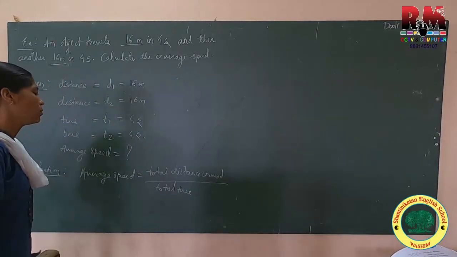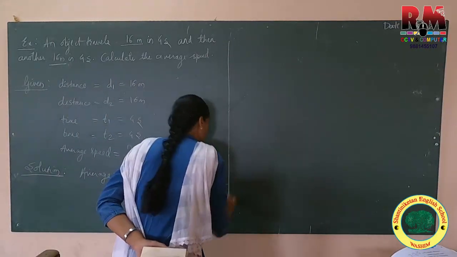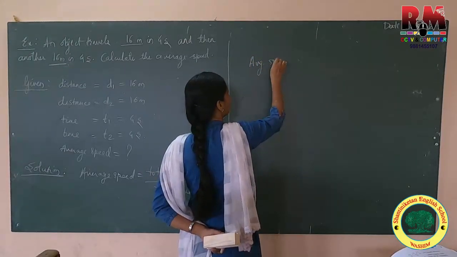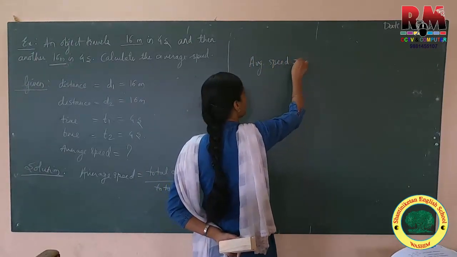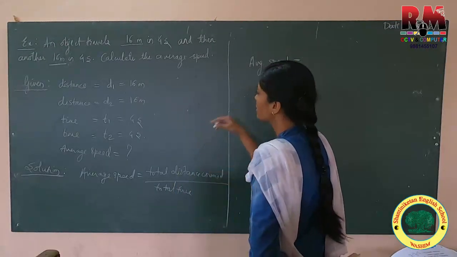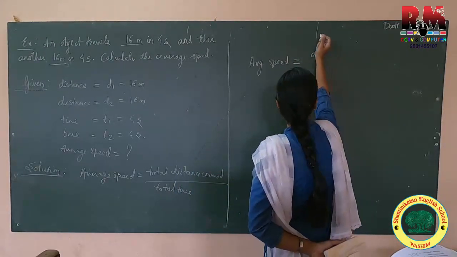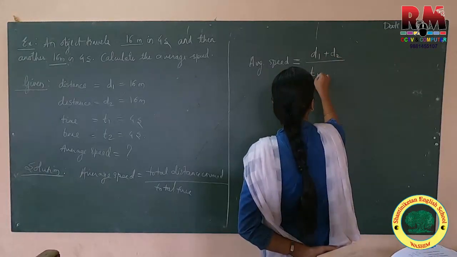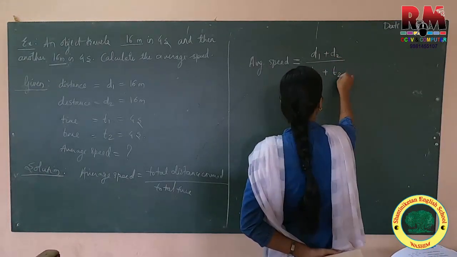Okay, so average speed is equal to, okay, total distance means d1 plus d2 upon t1 plus t2.